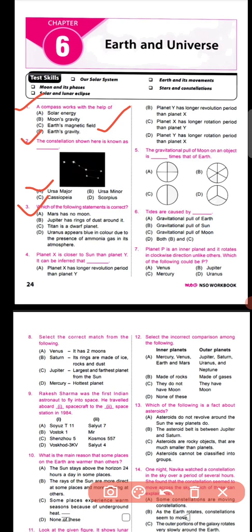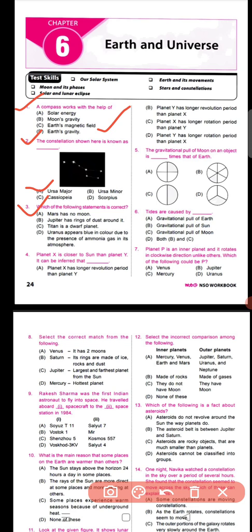Now, sorry, Mars has no moon. It is not the correct statement. Your option number B is the correct statement, that Jupiter has rings of dust around it. And Mars has two moons. For your information, you should know that Mars has two moons, and Titan is the largest moon of Saturn. And Uranus appears blue in color due to the presence of methane gas, not ammonia gas.